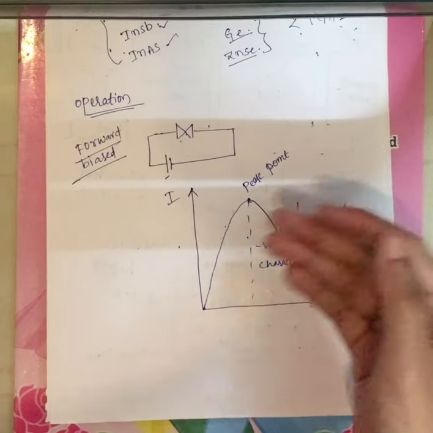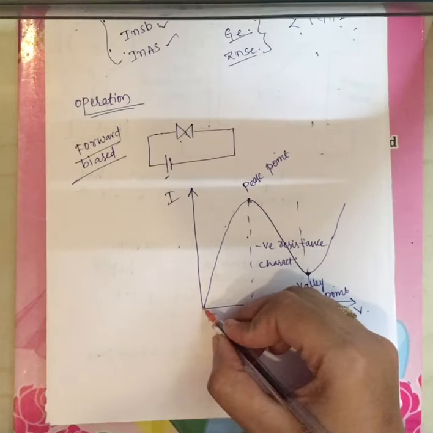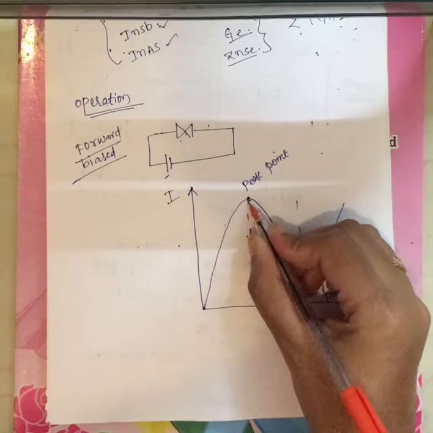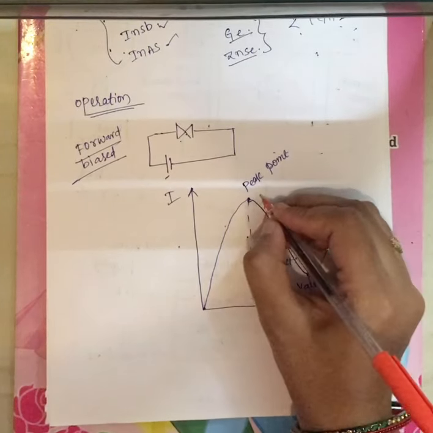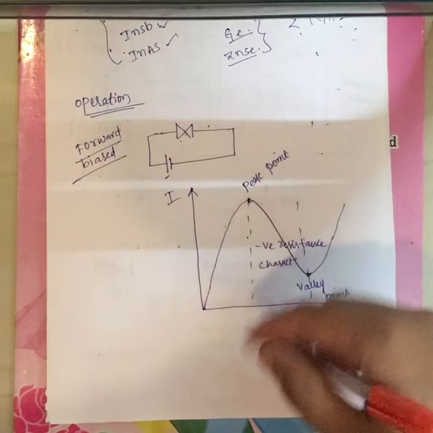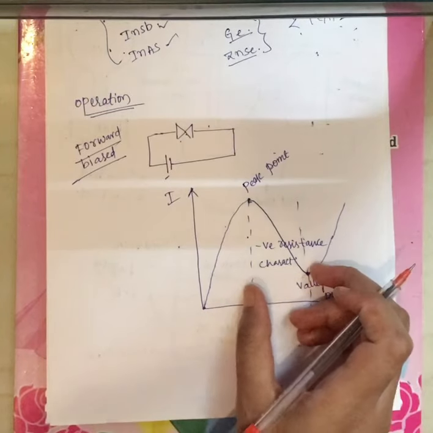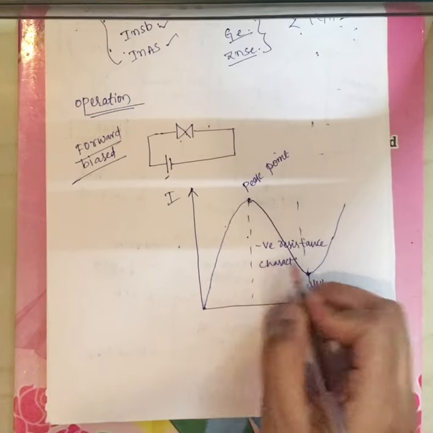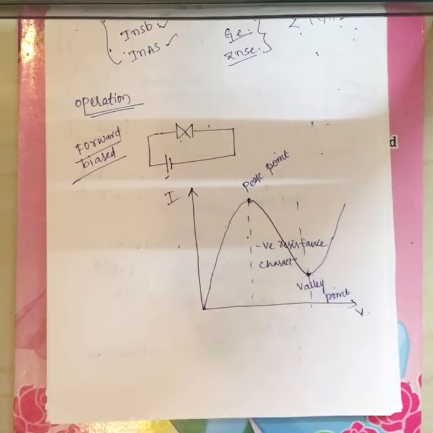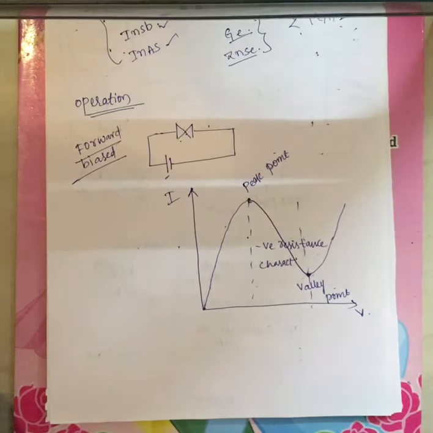Before that, you see this. As we increase the voltage, the current starts increasing linearly up to the peak point. If we increase the voltage further, the current starts decreasing up to the valley point, and the region between the peak point and the valley point is nothing but your negative resistance characteristics. As I have said, the Gunn diode offers negative resistance characteristics.